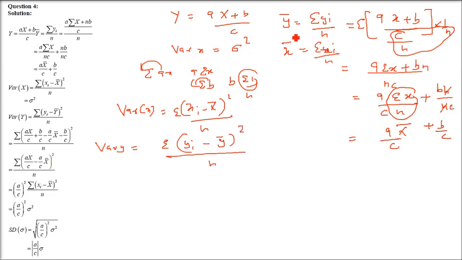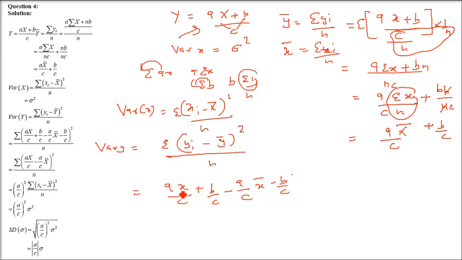So in place of yi, this question is given. So y we will put as ax by c plus b by c, because (ax plus b) by c can be written as ax by c plus b by c. So this is capital X only. Okay, so ax by c plus b by c, because we are just separating it with the denominator, and minus y bar. Y bar is what we just found out. Y bar was a by c x bar plus b by c. So this one, y bar. Now putting it here, a by c x bar plus b by c.